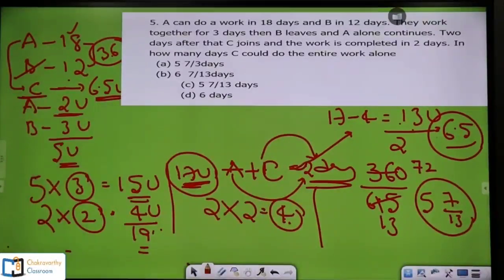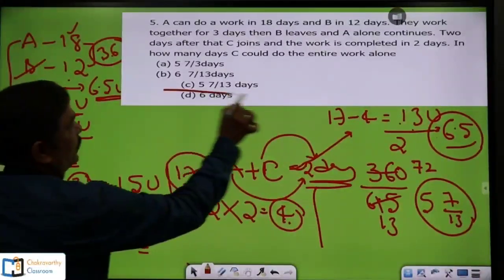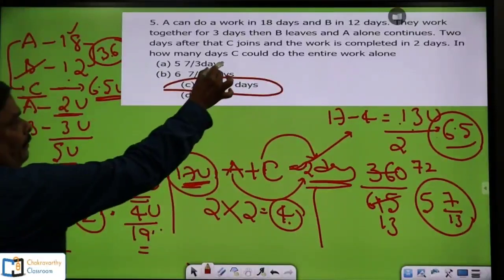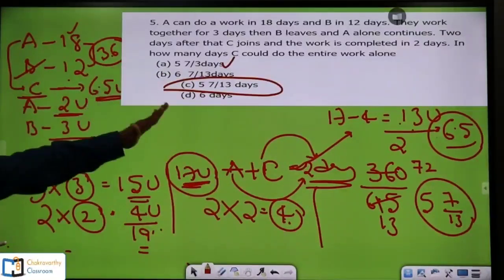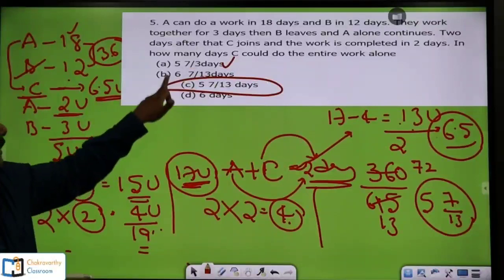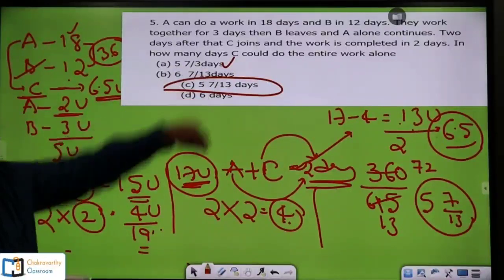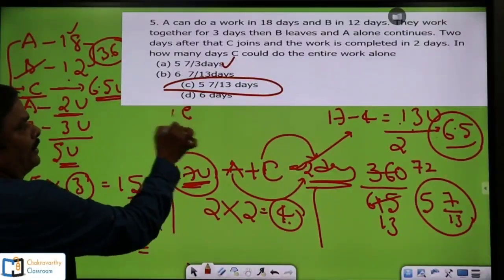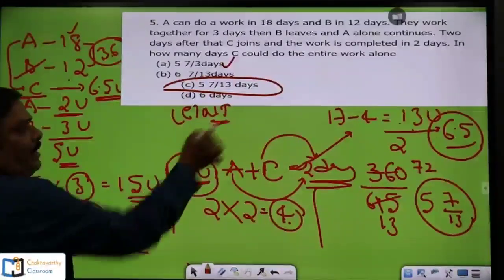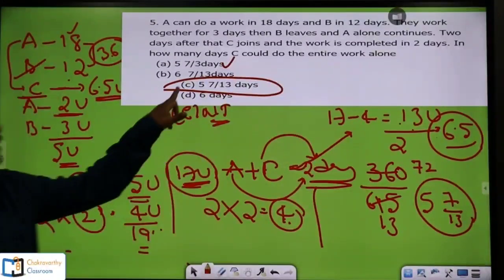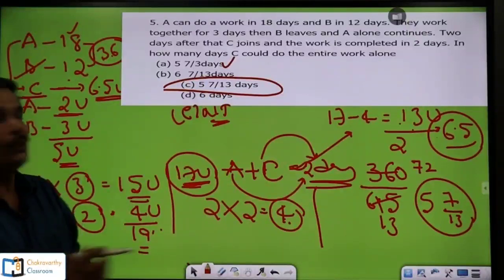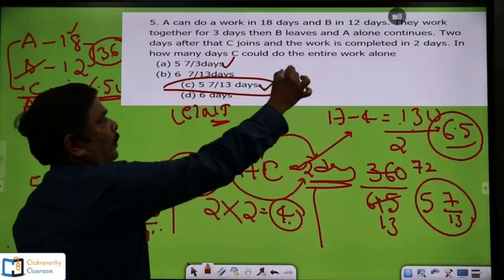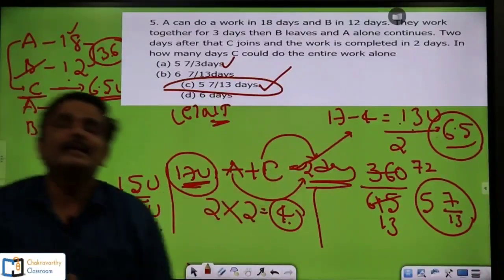See, in the given options here, option number C, students, you see, right? Here, like we have done in this way, 5 7 by 13 days. So, take option E as none of these also. Anyway, my answer is matching in option number C. So, option C is the perfect one, 5 7 by 13 days.